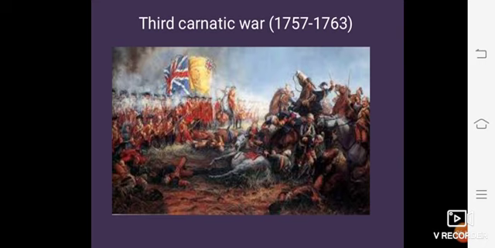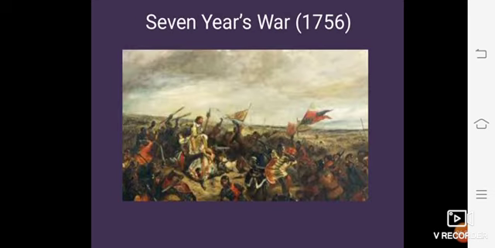Now the Third Carnatic War. The duration of the Third Carnatic War is 1757 till 1763. One of the major reasons for the Third Carnatic War is the Seven Years' War in Europe.